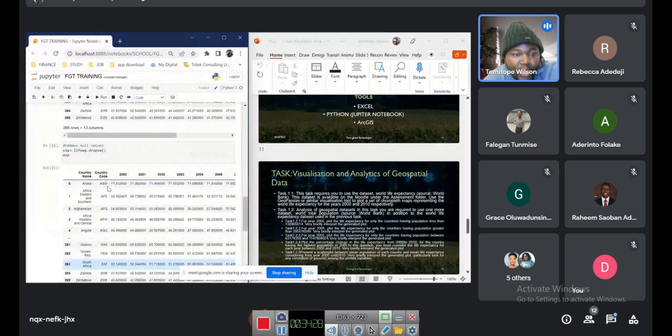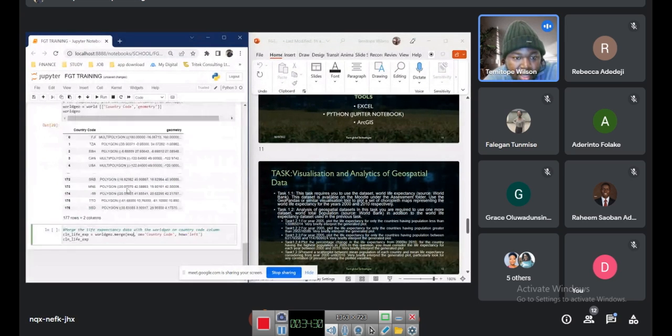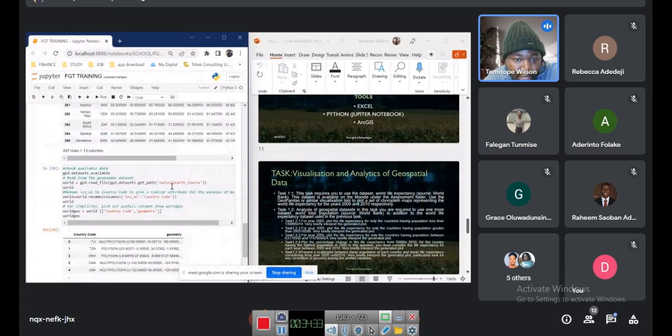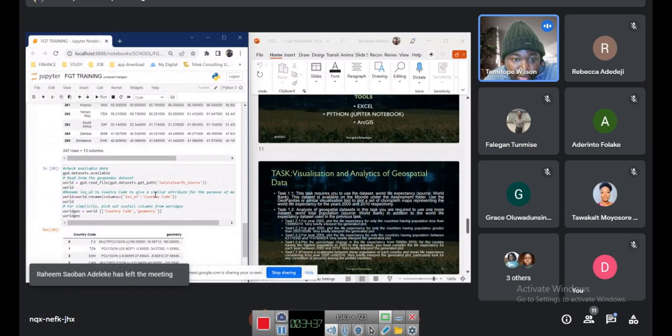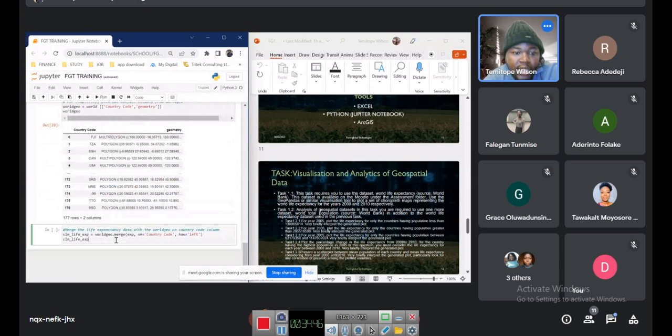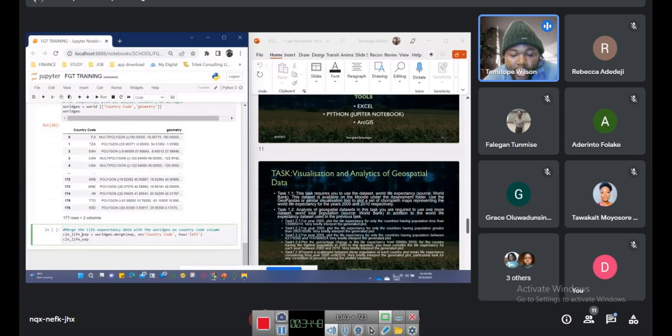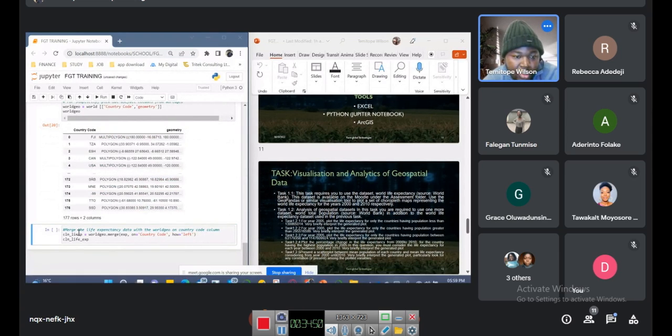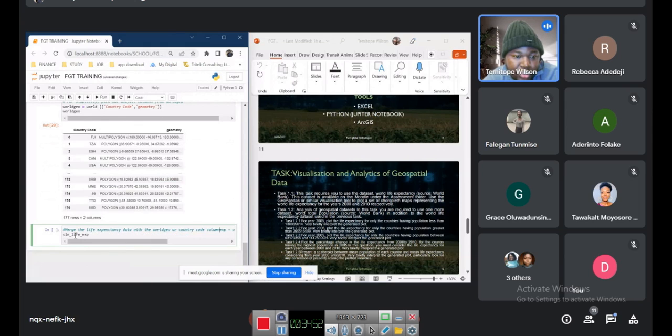So that's why we had to change the name up here. We had to change the name ISO A3, which was what was available, to country. You can see where we renamed it here, so that the country code can be a common column name for both data. And then with that, we can merge. I'll just give it a shorter name so I won't have to be writing too much.